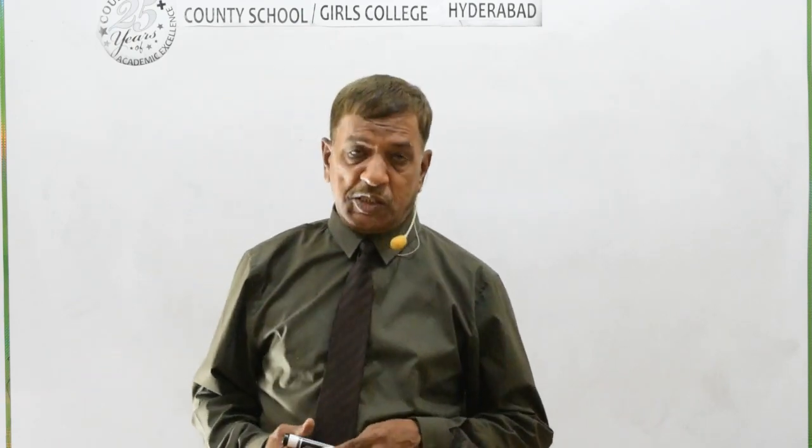So first of all, we see what is the construction of nucleus. Nucleus is basically the central core of an atom, which contains two types of particles, neutrons and protons. These particles are called nucleons. They constitute the nucleus, so these particles are known as nucleons.